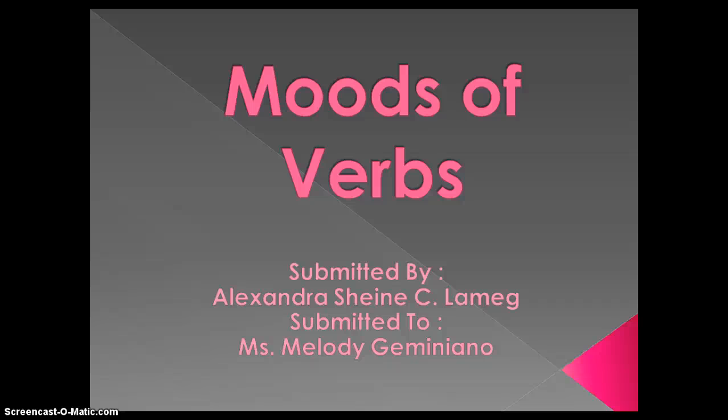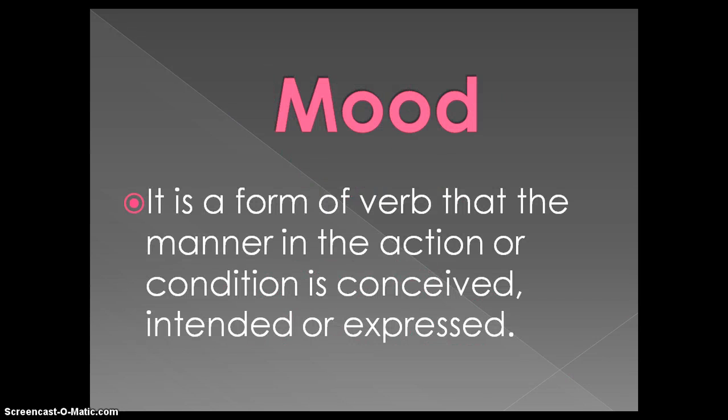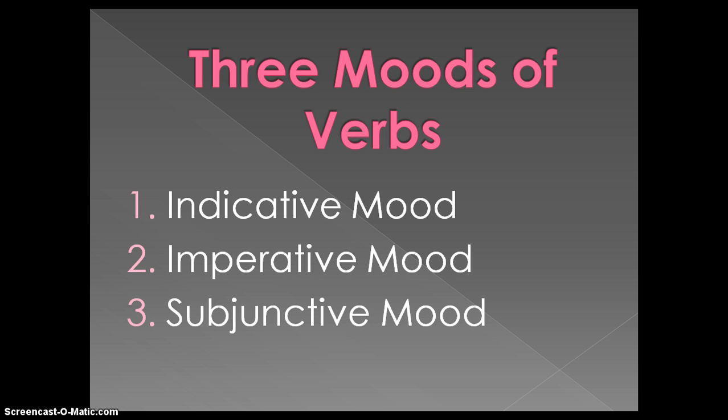Moods of verbs. Mood is a form of verb in which the manner in which the action or condition is conceived, intended, or expressed. There are three moods of verbs. 1. Indicative mood. 2. Imperative mood. And 3. Subjunctive mood.